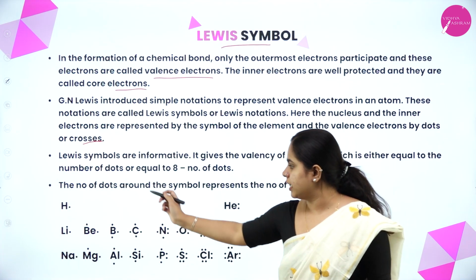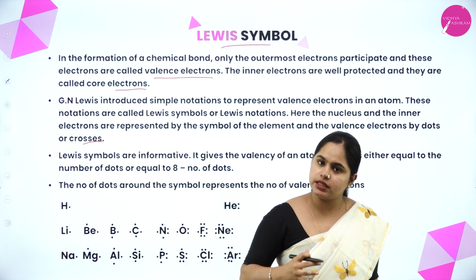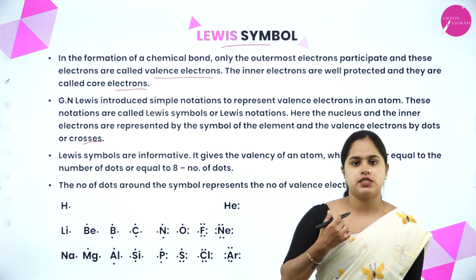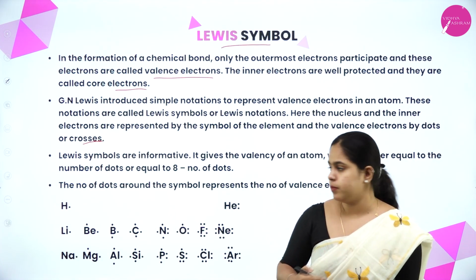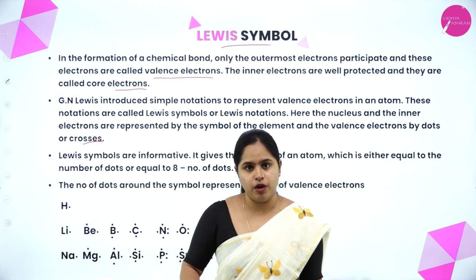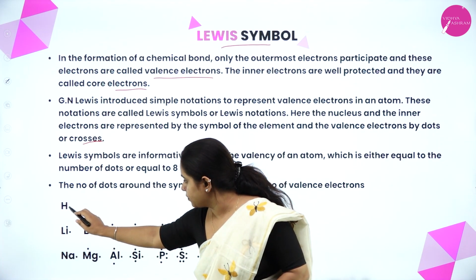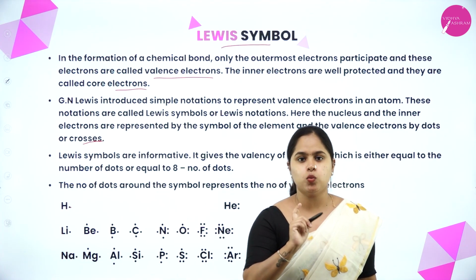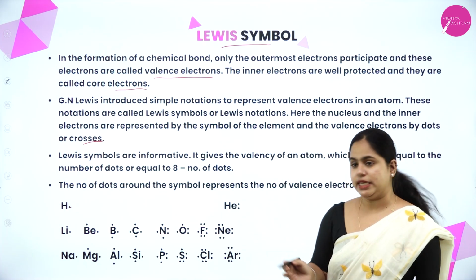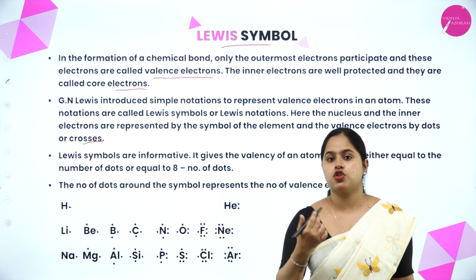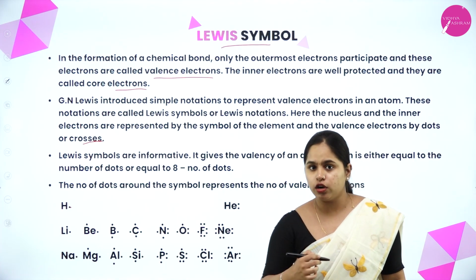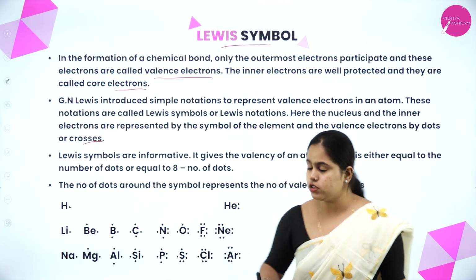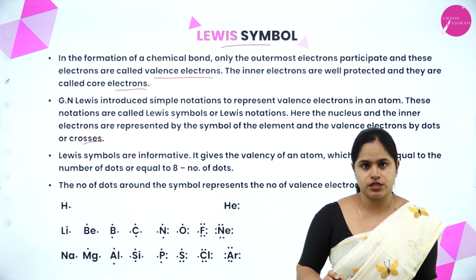Let us take the example of hydrogen. We know that in hydrogen only one electron is present. So how do we represent hydrogen in the Lewis symbol? You write the symbol of it and then you put a single dot here, because it contains only one valence electron. Coming to helium, we know that helium consists of 2 electrons. The electronic configuration is 1s2. So there are 2 valence electrons which are represented by 2 dots.